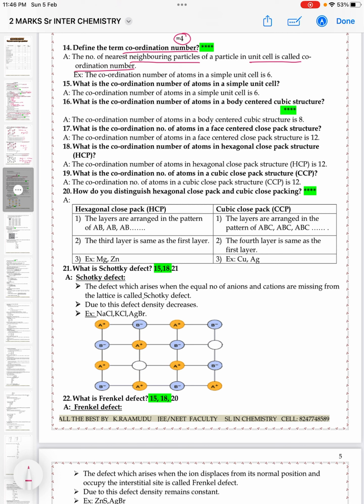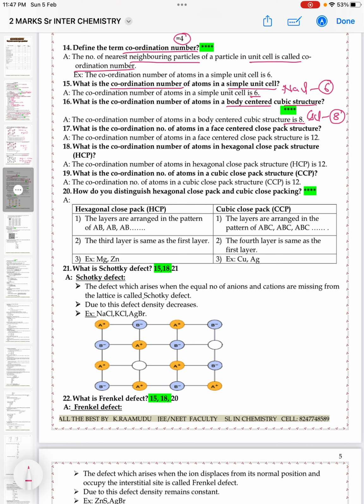15th, what is the coordination number of atoms in a simple unit cell? In the simple unit cell, the coordination number is 6. 16th, what is the coordination number of atoms in a body-centered cubic structure? In the case of body-centered cubic structure, the coordination number is 8. For example, cesium chloride has coordination number 8 because it has body-centered cubic structure. Whereas sodium chloride's coordination number is 6.